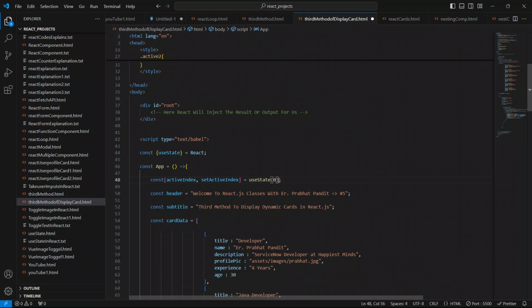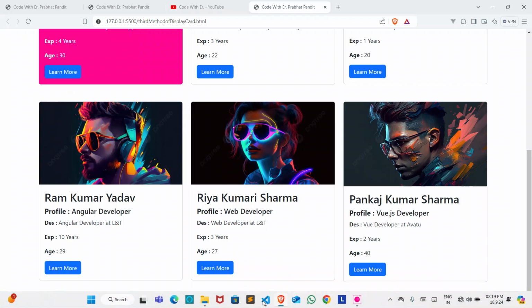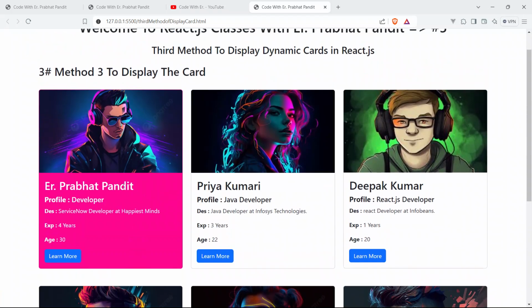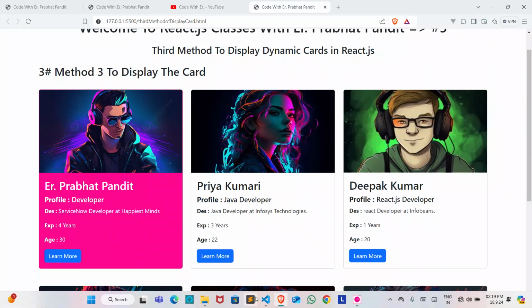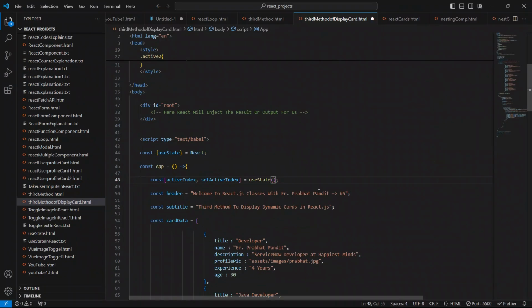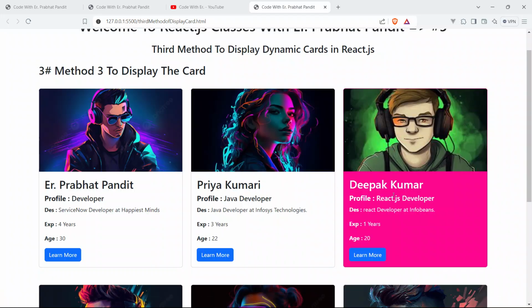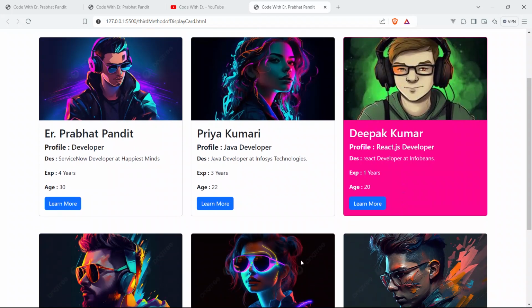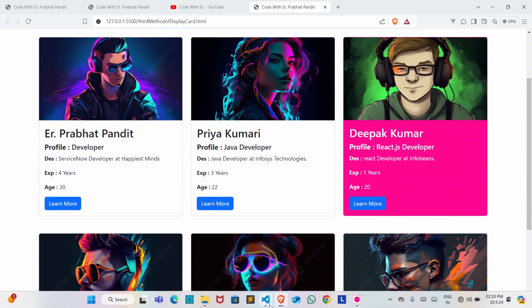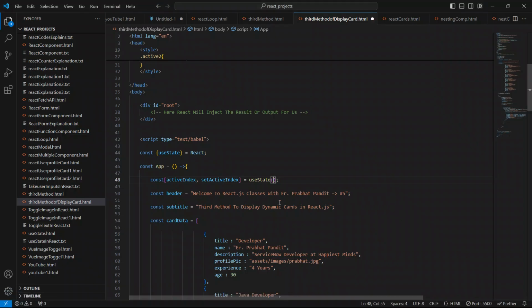Put 0 here, save your code and go to the browser. See, the 0 element is now active. Now I'll put 2, save your code, go to the browser and see the second element in the array is now active. So this is the 0 element, first element and the second element. Initially we had to make it dynamic, so as of now just let it be null.